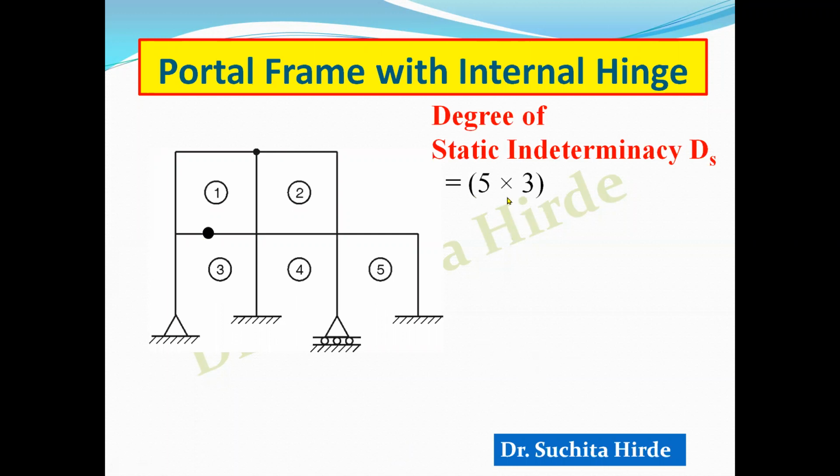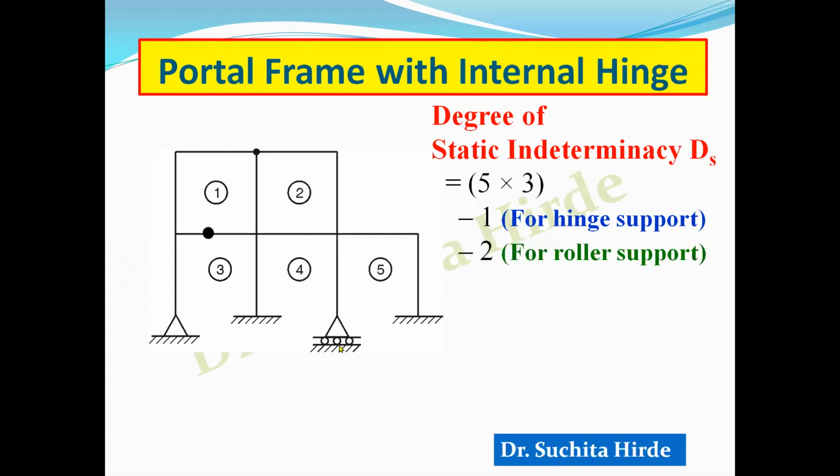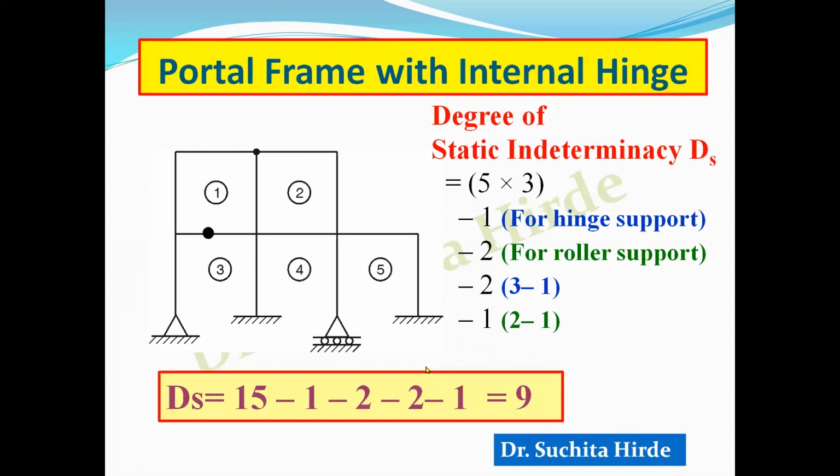First you have to multiply it by 3. Then you have to deduct 1 for hinge support. You have to deduct 2 for roller support. And then for this hinge, there are 3 members. So 3 minus 1, that is 2. You have to deduct 2 from this. And here there are 2 members. So 2 minus 1 is 1. So deduct 1. So this is how we can calculate degree of static indeterminacy in this case.